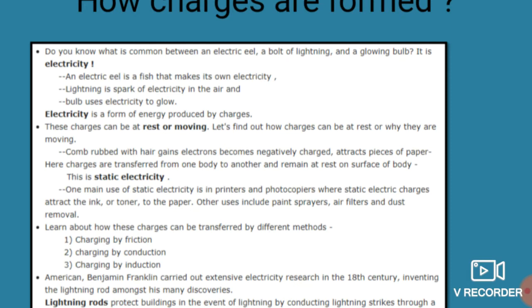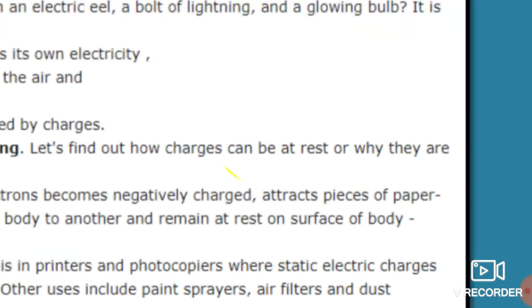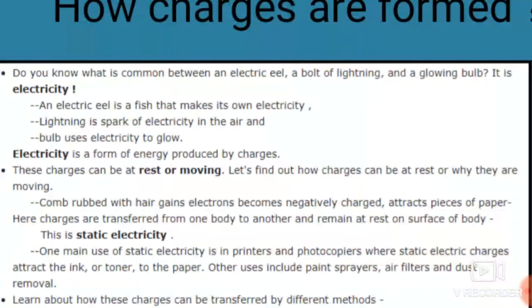Do you know what is common between an electric cell, a bolt of lightning and a glowing bulb? Okay, so it is electricity. Okay students, what is common between these three things? That is, an electric cell, a bolt of lightning and a glowing bulb. What is common in these three things? The common thing is electricity.